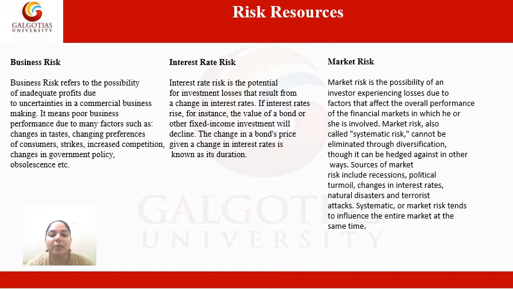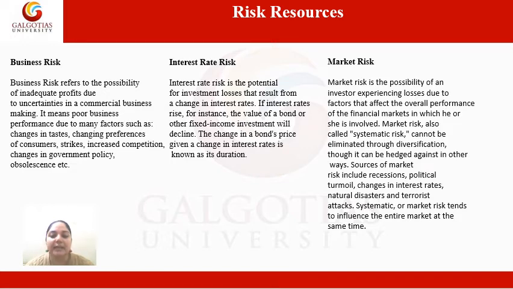Market risk, also called systematic risk, cannot be eliminated through diversification, though it can be hedged against in other ways. Sources of market risk include recession, political changes, changes in interest rates, natural disasters, and terrorist attacks.